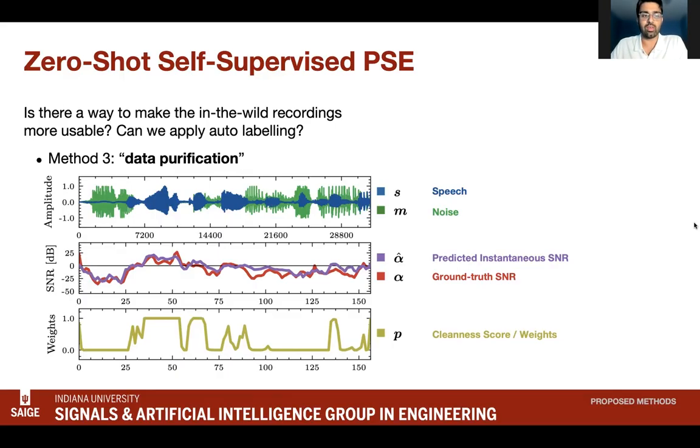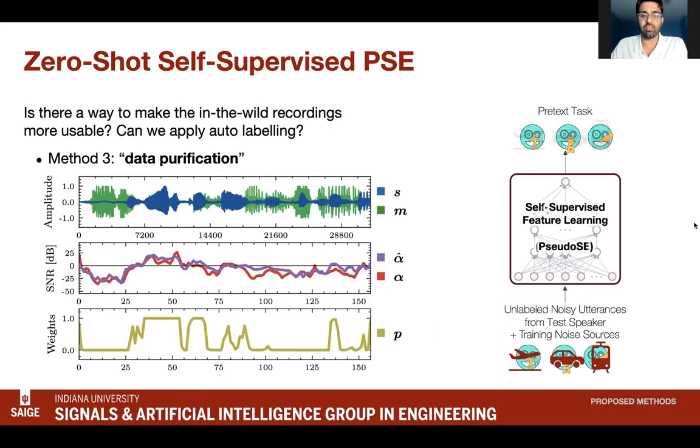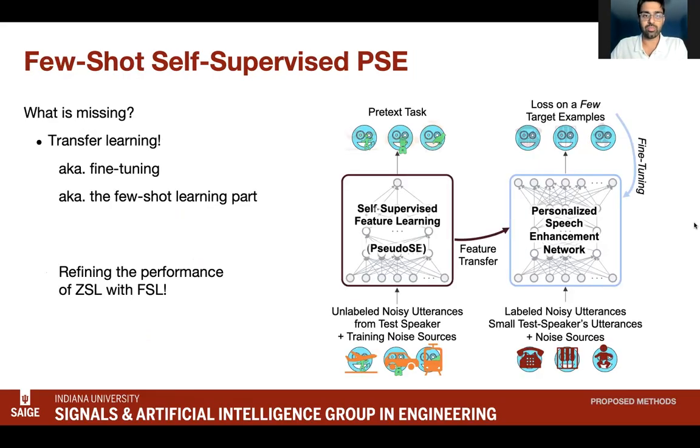the noisier frames. So if we go back to our pseudo-enhancement setup, by applying data purification, it's almost as if the contaminating noises weren't there in the first place. In that regard, data purified pseudo-enhancement is a closer approximation to true speech enhancement. Lastly, whichever self-supervised method we use, once the pre-training is finished, we can fine-tune the model using standard, fully supervised, true speech enhancement, leveraging any available enrollment data.